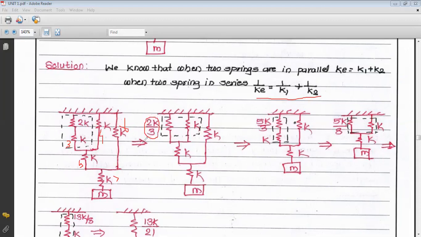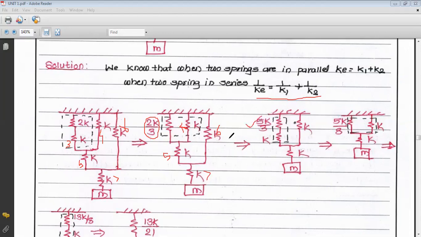Now this 2K by 3 and the fourth spring are in parallel. So 2K by 3 plus K becomes 5K by 3.